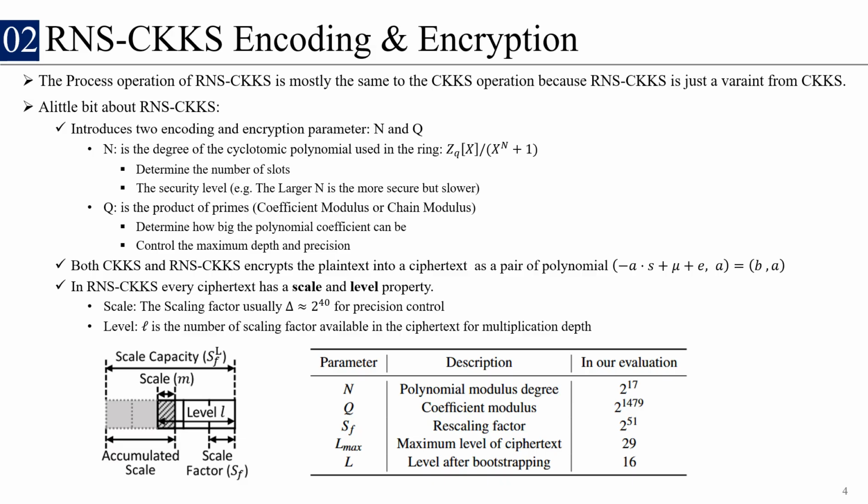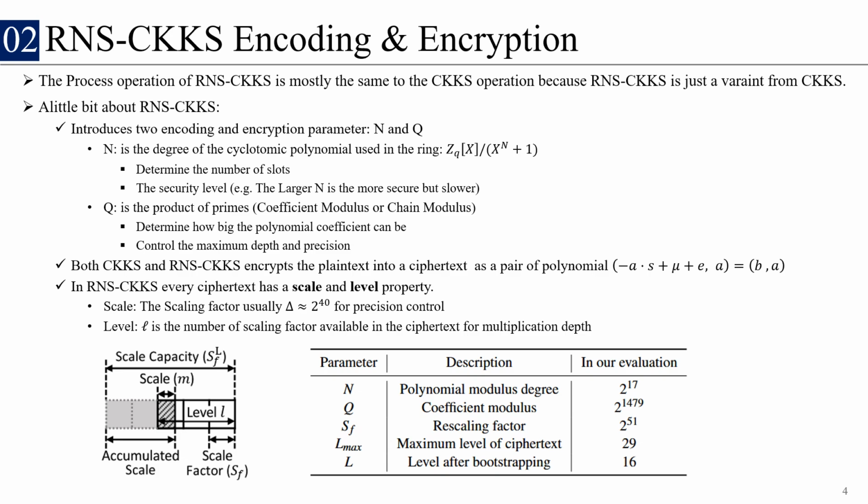Another parameter is q, which is the product of primes. We mostly call it the chain modulus or coefficient modulus. It determines how big the polynomial coefficients can be, and it's used to control the maximum depth and precision. Both CKKS and RNS-CKKS encrypt the plaintext into a ciphertext as a pair of polynomials using this formula.